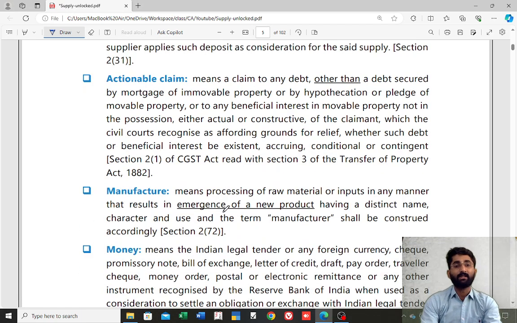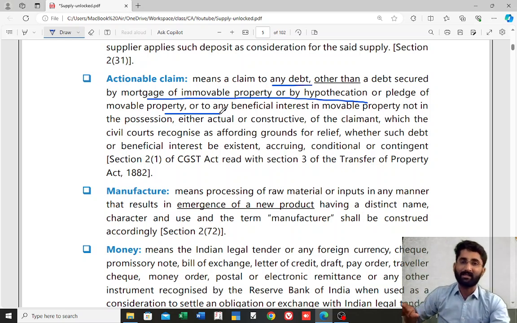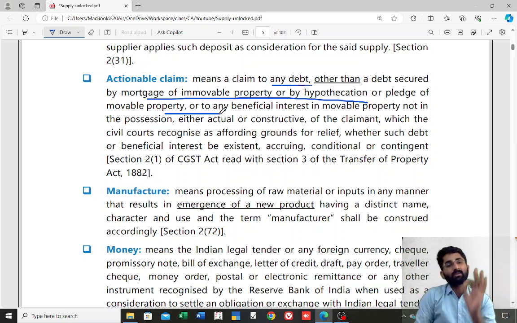The next one is actionable claims. What is an actionable claim? You can take some action on that. That is nothing but an actionable claim. Any claim means a claim to any debt other than debt secured by mortgage of immovable property, or hypothecation or pledge of movable property. So basically, actionable claim does not include any pledge or hypothecation. Actionable claims are those claims on which you can take some actions. So that is about actionable claim.